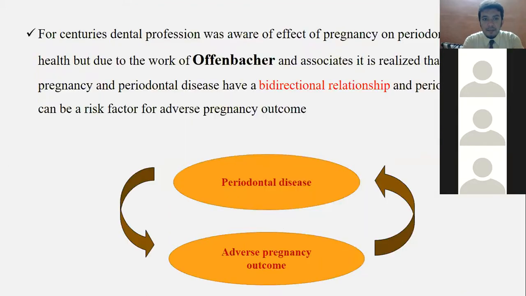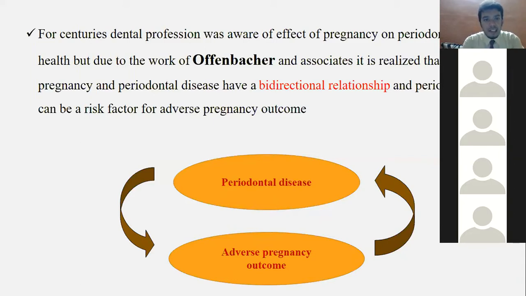Now, when we consider the relationship between periodontal disease and adverse pregnancy outcome, the most common authority is Offenbacher. He has done a lot of work, and he was the most important authority because in 1996 he introduced the terminology called periodontal medicine, after his first study.